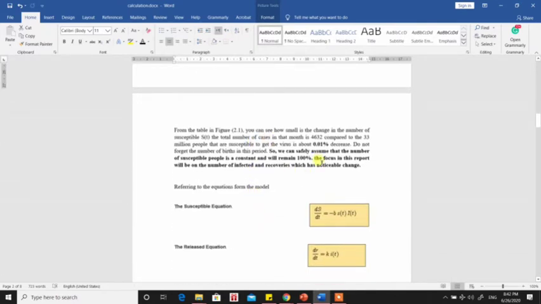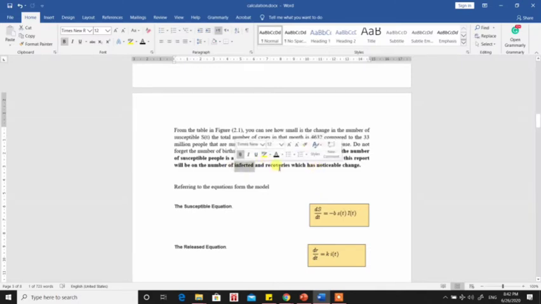We will only focus on the infected and recoveries in this project, and we will not discuss the susceptible because we only recorded 4,632 new cases in the whole month, and that's only 0.01% of the population, which is a very small number, and we cannot draw a graph using it. So the focus will be on infected and recoveries.